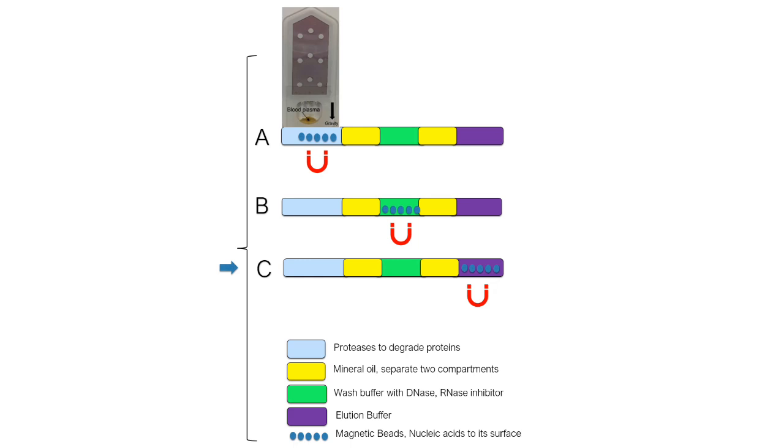We then move the magnetic beads, which are attached to all nucleic acids, to the next chamber, the wash chamber. Here, an RNase inhibitor is added to prevent RNase from degrading our miRNAs, and DNase is added to destroy the circulating DNA. After allowing time for these enzymes to act on their substrates, the beads are moved to the final chamber, the elution chamber, where the miRNAs are eluted from the beads. This movement of the beads can be repeated 2 to 3 times to ensure that all miRNAs are extracted. The complete process will take approximately 30 minutes in total.